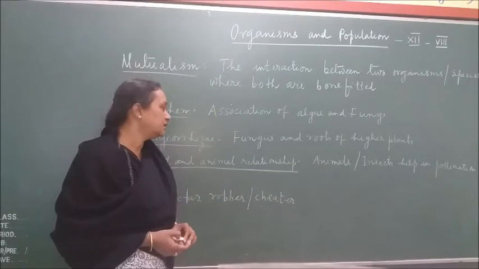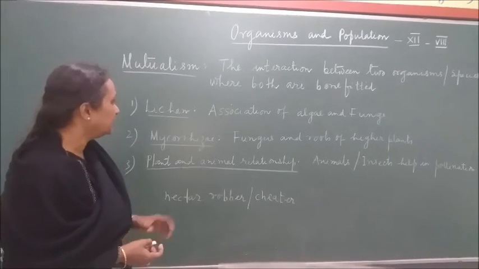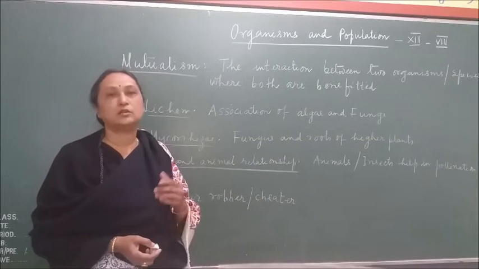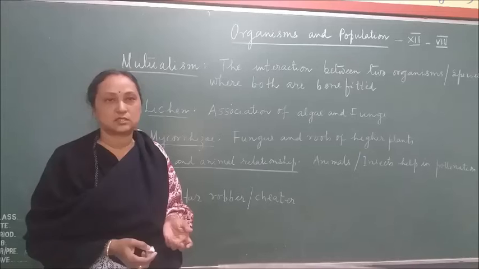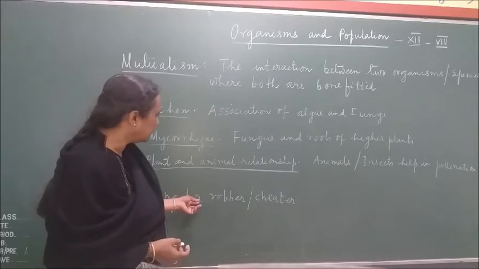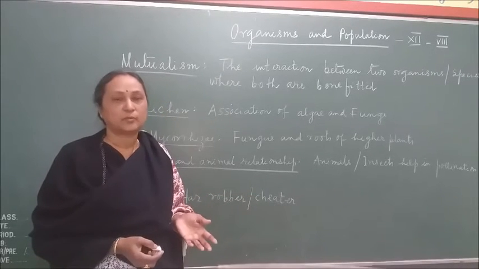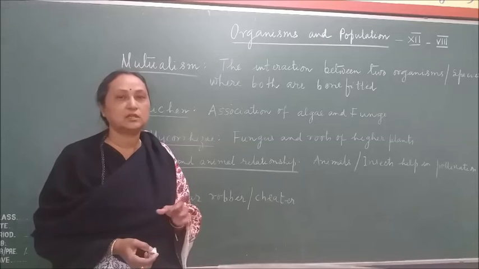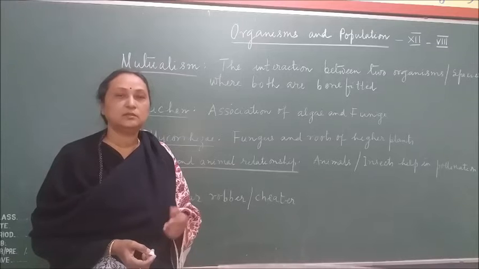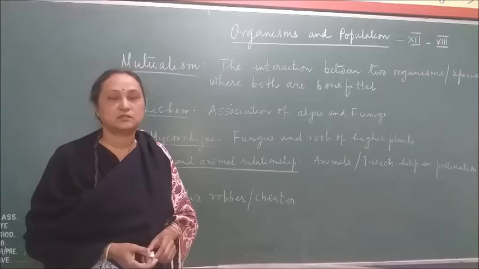Okay. But in nature you can also find that in some plants, the animals are getting pollen grains as food, but they are not helping in the process of pollination. So those kinds of animals or insects are called nectar robbers or cheaters, because they are cheating the plant. The plant is giving them a reward of pollen grains, which can be used by the insect as food. But the plant is not getting any benefit because they are not helping in the process of pollination.